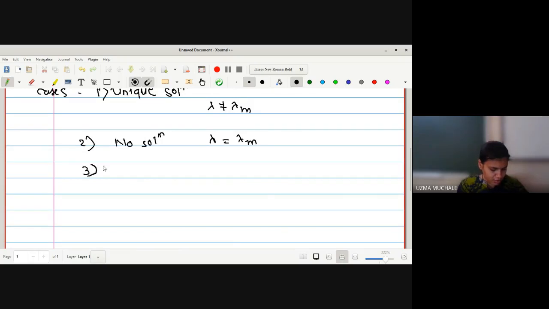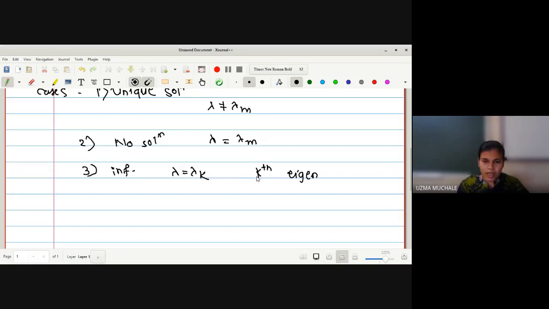Next, that is the third case. In the third case, we may have infinitely many solutions. In case of infinitely many solutions, we can have lambda equal to lambda k, that means lambda is equal to lambda k for the kth eigenvalue. So how many eigenvalues may we have? We may have n or m number of eigenvalues.